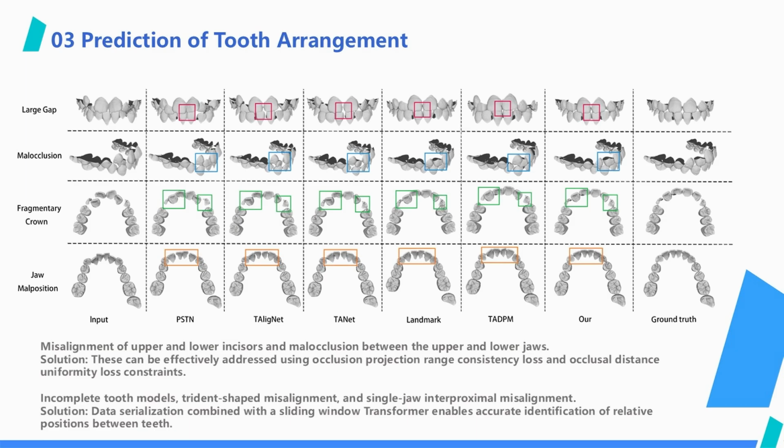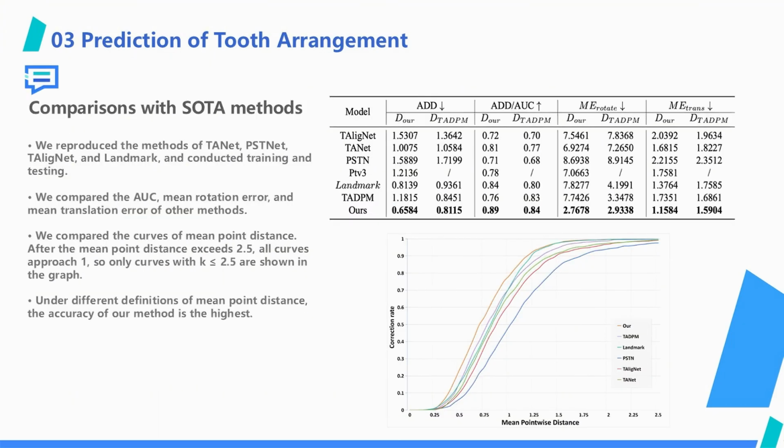We also compared the tooth alignment effects of other methods using the same set of complex data. The column marked with the red box shows the effect of the method proposed in this paper. It can be seen that our method is the closest to the GT in handling scan defects, incorrect occlusion, and triangularly arranged teeth. This is the error distribution of each method. The outermost orange line represents the method in this paper. It can be seen that for our method, the proportion of prediction results with an error less than 1.25 is as high as over 90%, which is the most stable among all methods.